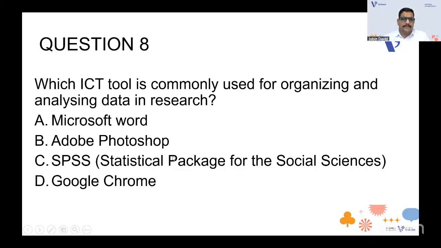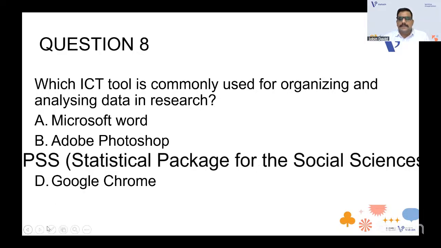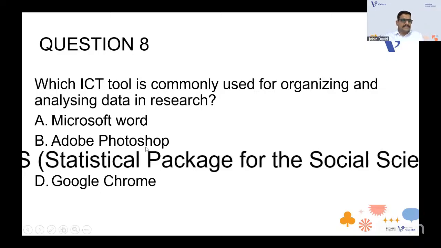Google Chrome, you can eliminate. Very good. And Photoshop, which is used for image editing, right? So B and D you can easily eliminate, because Adobe Photoshop is used for editing. We need an ICT tool for analyzing data in research. So Photoshop and Google Chrome we can easily eliminate, and we have Word and SPSS. Which option will you go with, Alan? I'll choose SPSS, Statistical Package of the Social Sciences. Exactly. For analyzing data, obviously you have the Statistical Package for the Social Sciences. That is the correct answer.